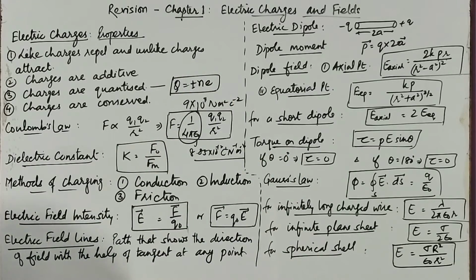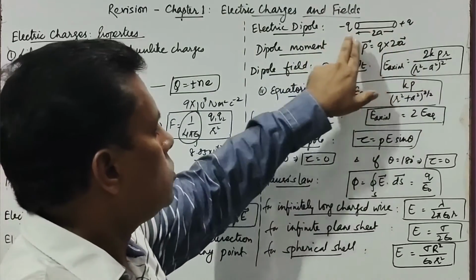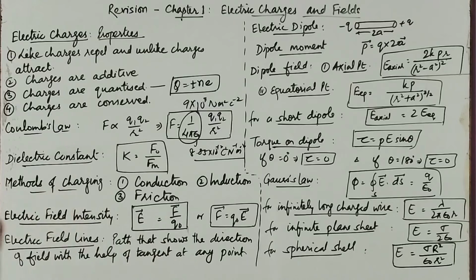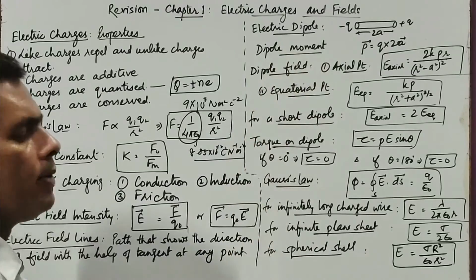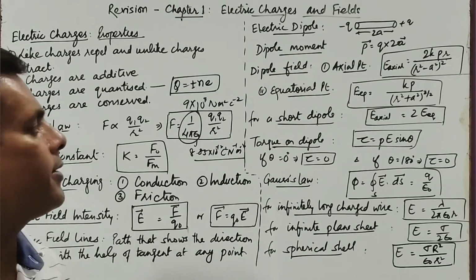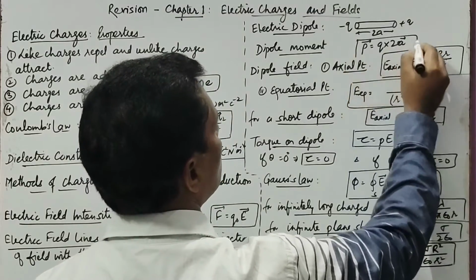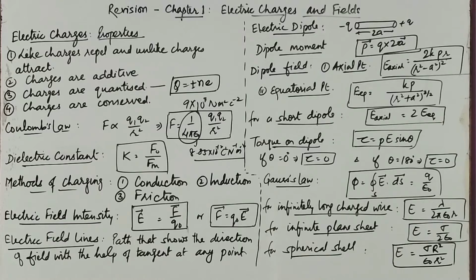After that we had the concept of electric dipole in this chapter. Dipole is comprised of two charges minus Q and plus Q separated by a small distance 2a. So this is electric dipole, two equal unlike charges separated by a small distance. Then electric dipole has got dipole moment, which is termed as the strength of the electric dipole, and that is obtained to be equal to either charge multiplied by the distance between the two charges.